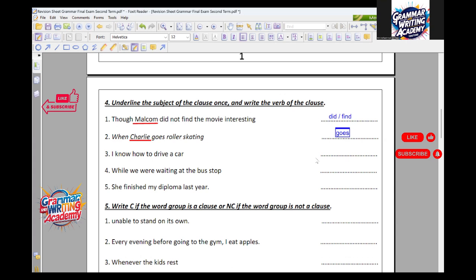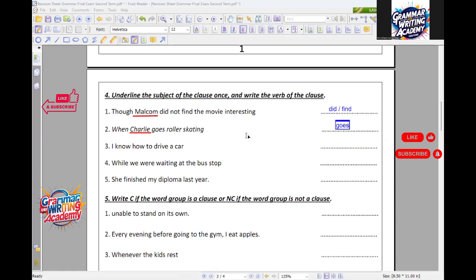Thank you. Hello, Muaz. Number 3, please. I know how to drive a car. Good. What is the subject now? I, exactly. What is the verb? Drive. No, take the first verb, ya Muaz. Here, drive, by the way, before it you have to. This is called to drive a car, an infinitive phrase. So here it is going to be no.